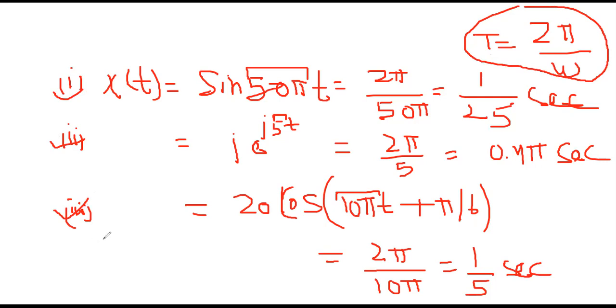Okay, now the situation arises, suppose we have the sum of two signals, and we have to justify whether the sum of the signal is periodic or non-periodic, then how will we justify? Okay, now let us do that problem. If we have the sum of two signals and we have to check whether the sum is periodic or non-periodic, that is a very common question. Okay, let us do that question.